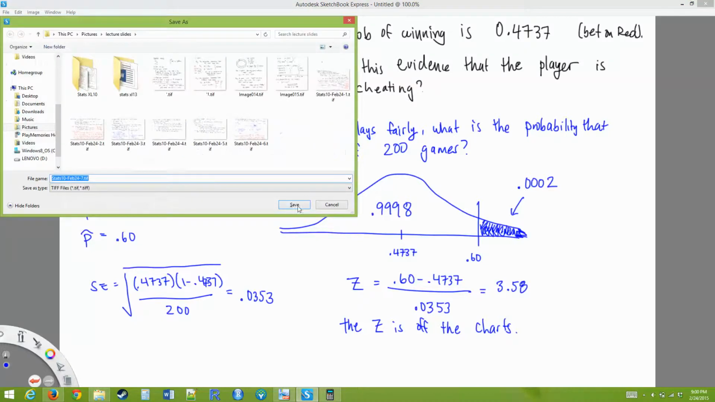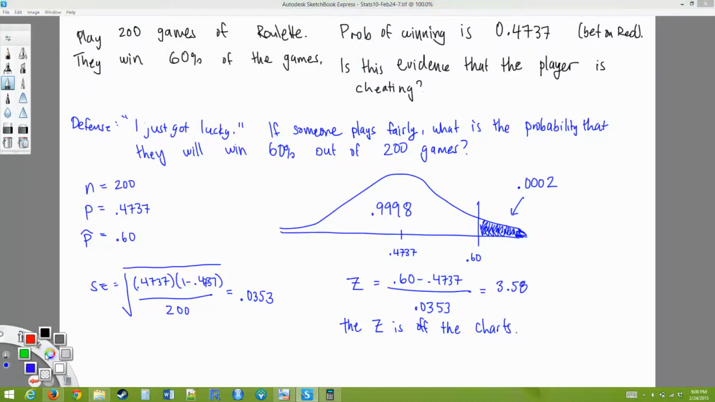Okay, so now you have a decision to make. If you are the casino manager, you have a decision to make. Is it possible that he's playing fairly and he happened to get really, really lucky? Yes, it is possible. How likely is that to have happened? Very unlikely. Is it possible? Yes. Is it likely? No, it's incredibly unlikely.